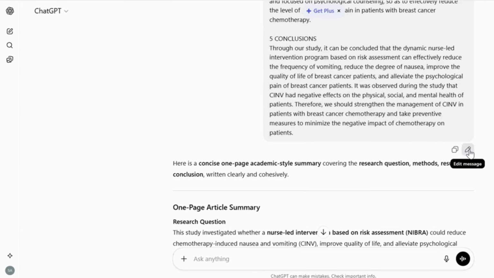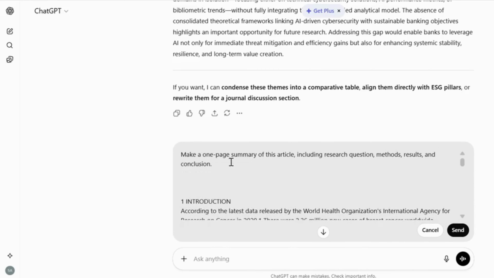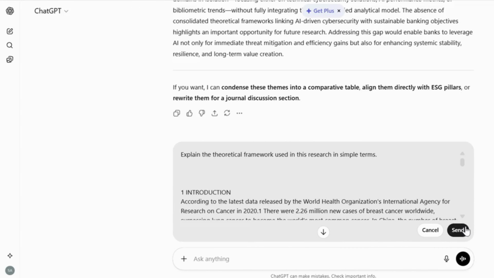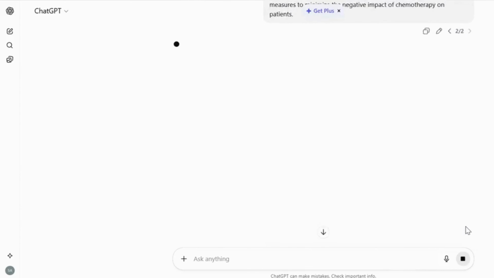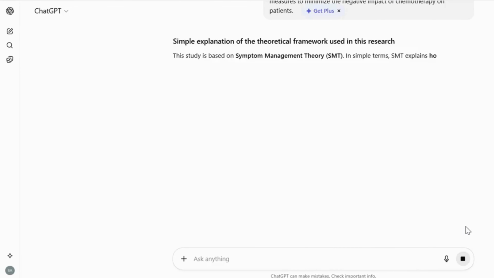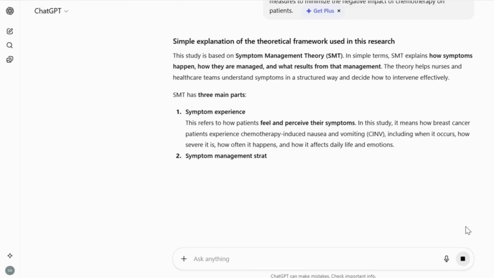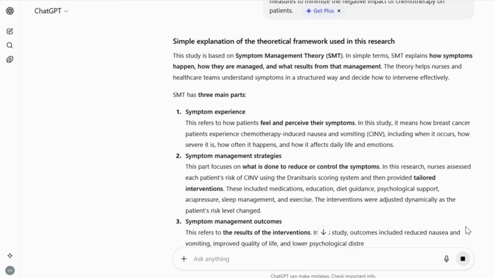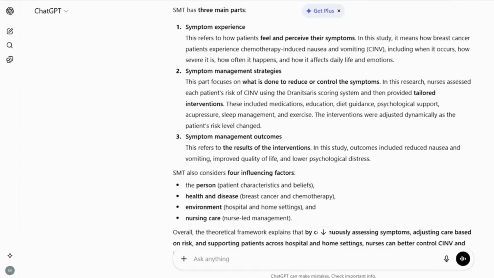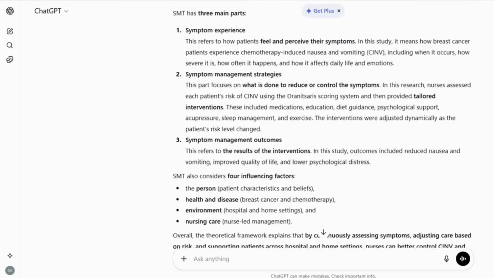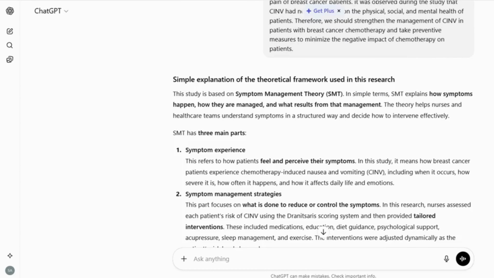If you want to understand the theoretical framework, you can use a prompt such as, "Explain the theoretical framework used in this research in simple terms." This helps you understand how to write the theoretical framework in your thesis. For example, ChatGPT explains that the theory used in the paper is the symptom management theory, SMT. It divides the theory into 3 parts and also explains how it relates to the research article.